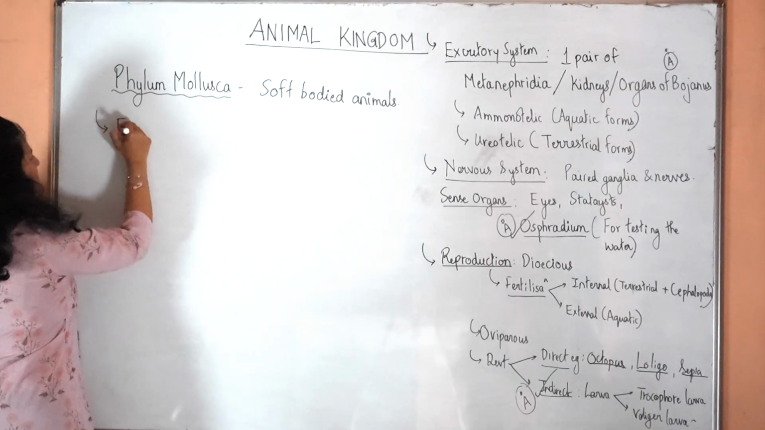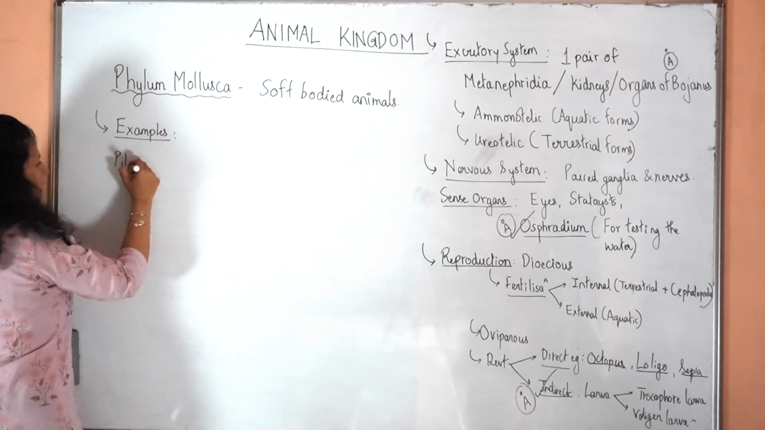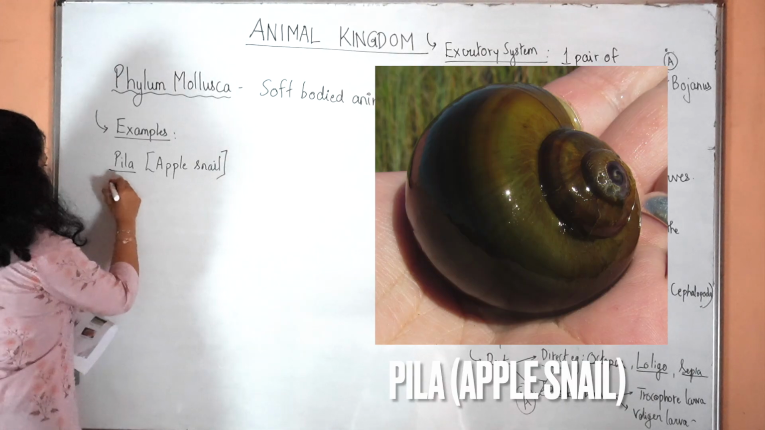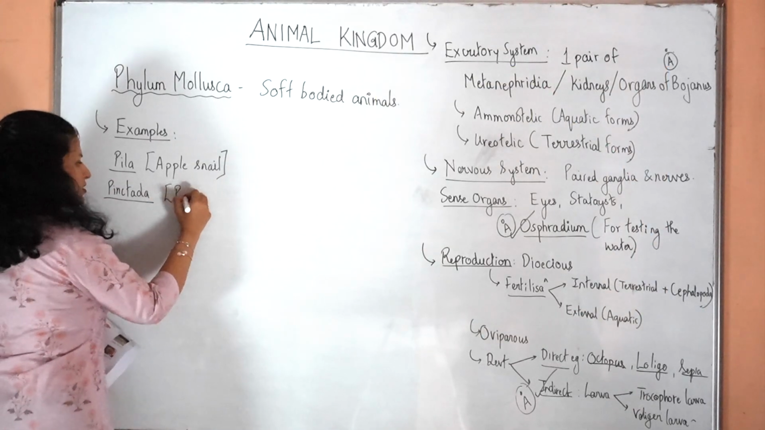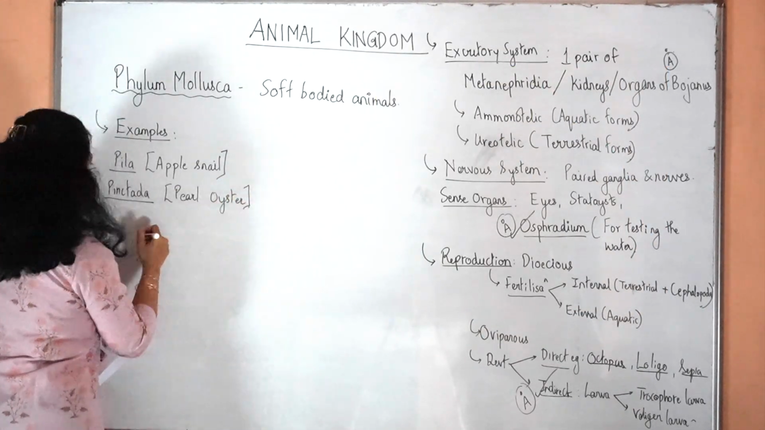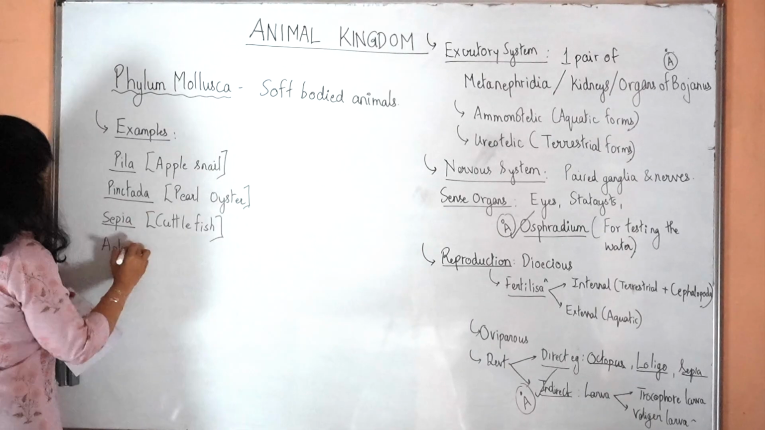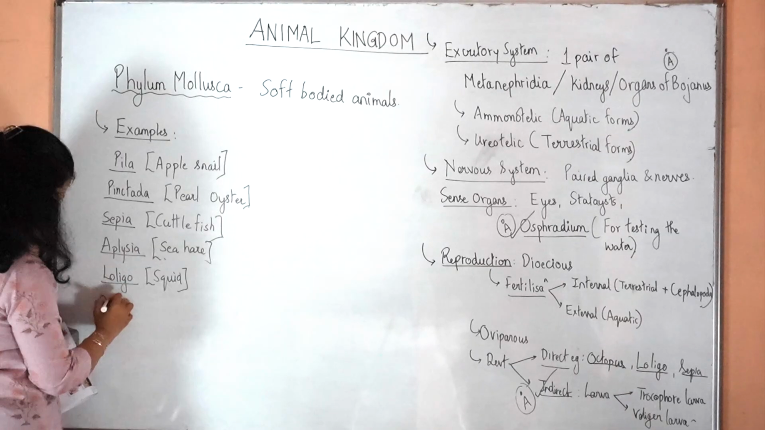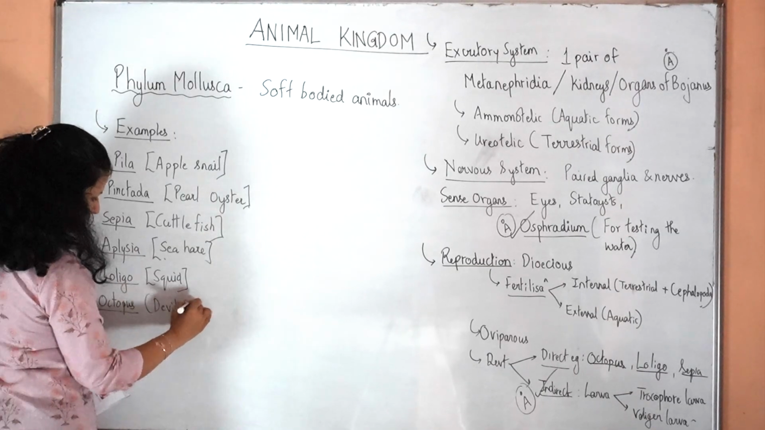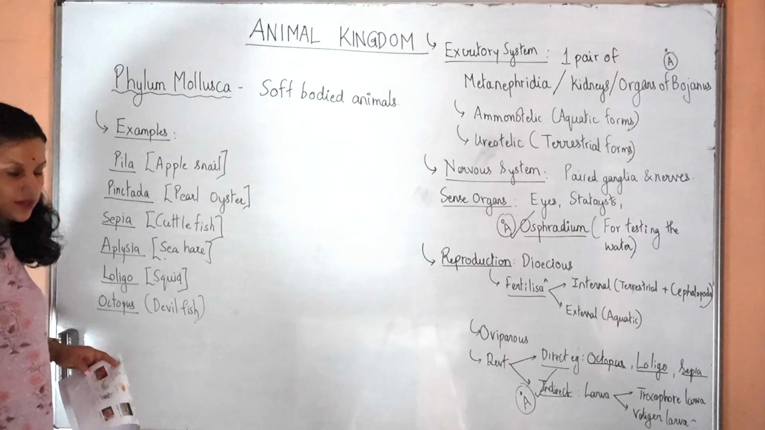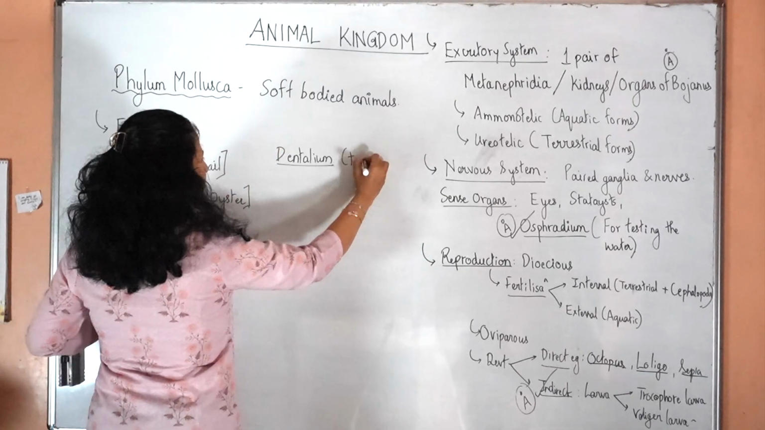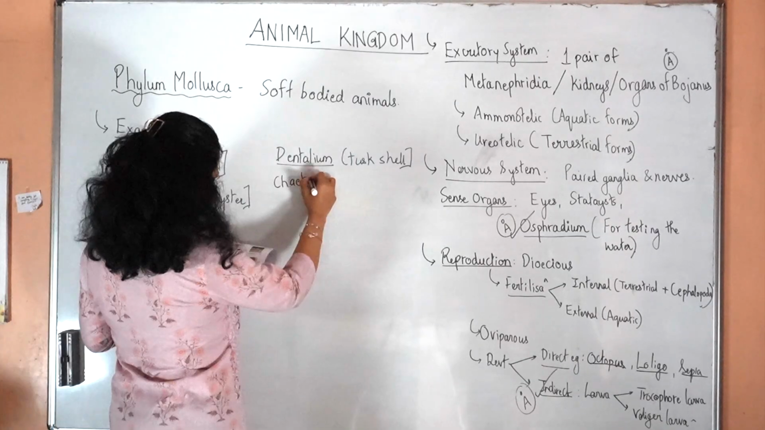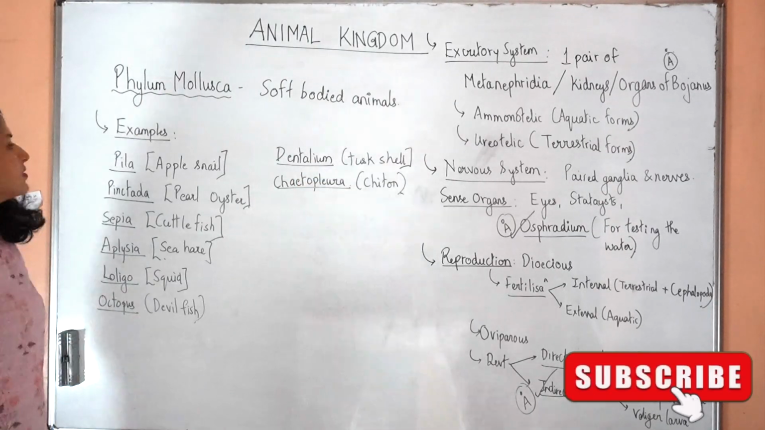Let's list some important examples. There is Pila, or apple snail, because it looks like an apple. Then there is Pinctada, the pearl oyster, from which pearls are harvested. Sepia, cuttlefish. Aplysia, sea hare. Loligo, squid. Octopus, the devilfish. Octopus is a scientific name, by the way. Then there is Dentalium, the tusk shell, called so because it looks like an elephant's tusk. Chaetopleura, chiton. These examples are important.